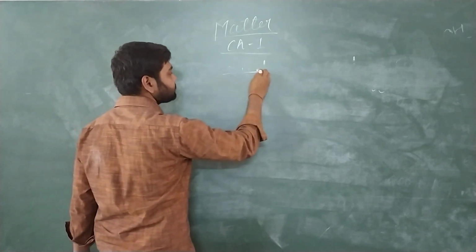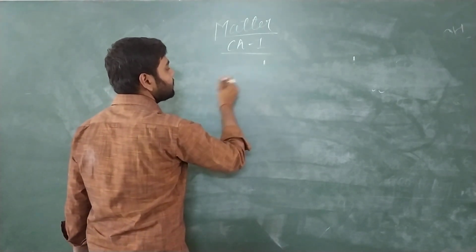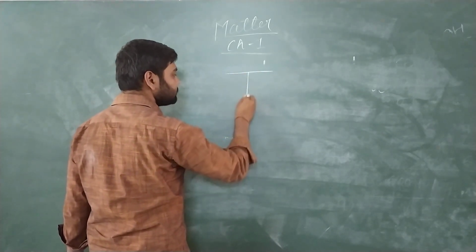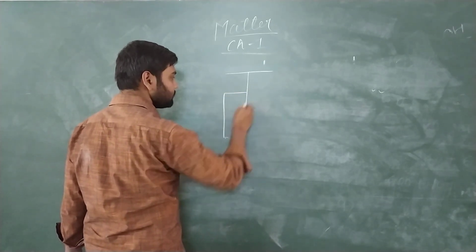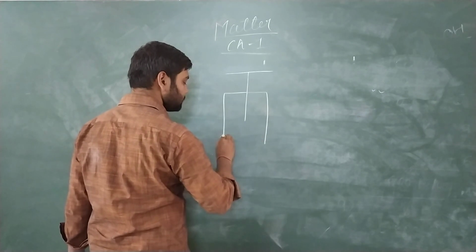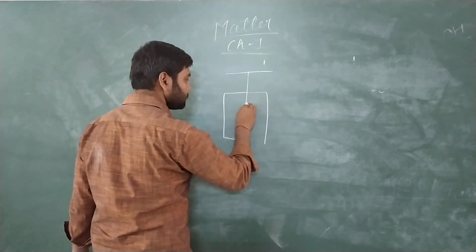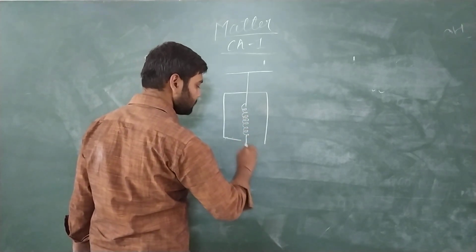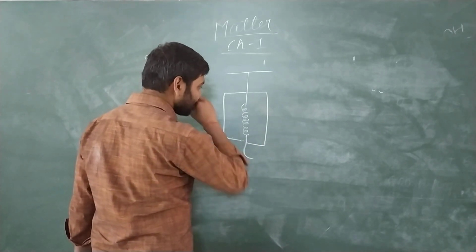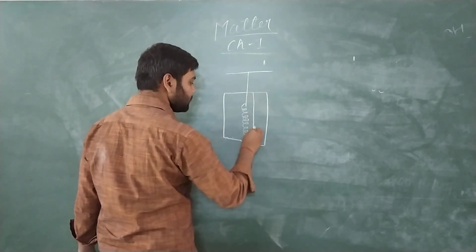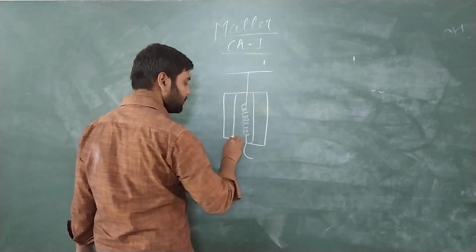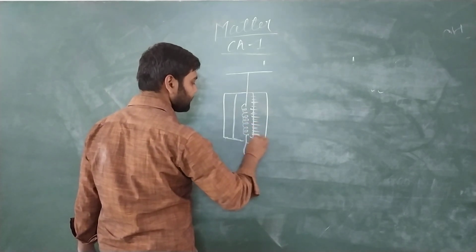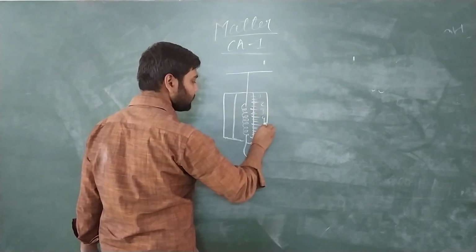Suppose we have this spring balance, and here we will have certain markings on it, 1, 2, 3, 4, 5, something like this.